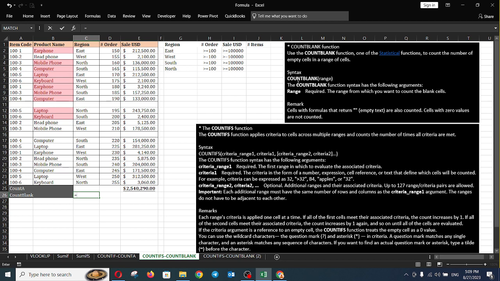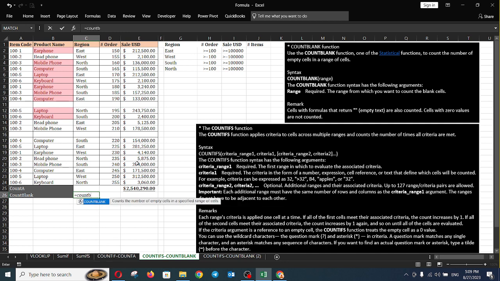The COUNTBLANK function syntax has the following argument: range, required, the range from which you want to count the blank cells. Remark: cells with formulas that return empty text are also counted. Cells with zero value are not counted. So when you read this, you will know about the function of COUNTBLANK. So I would like to start with COUNTBLANK.